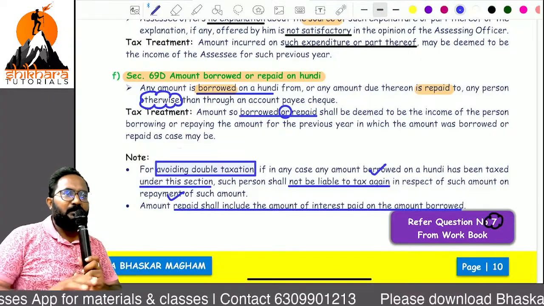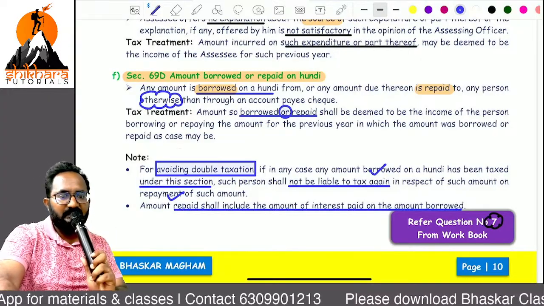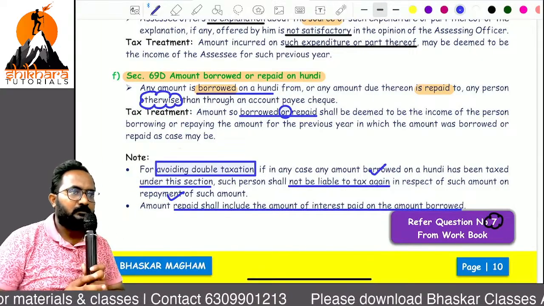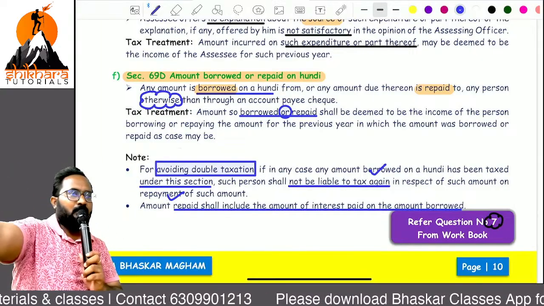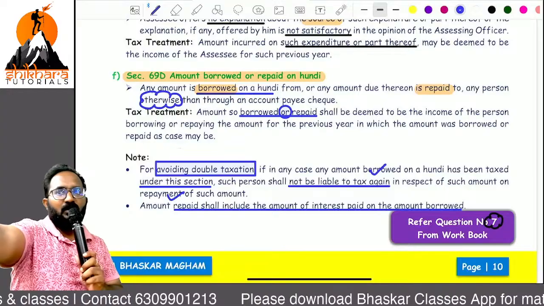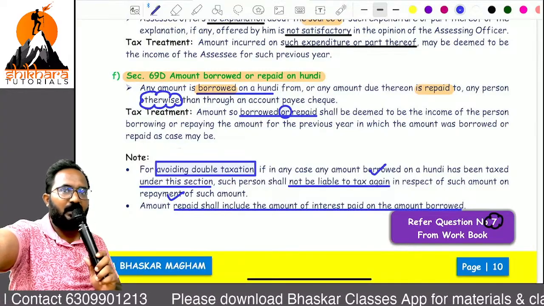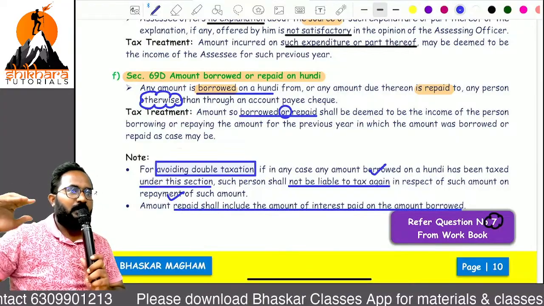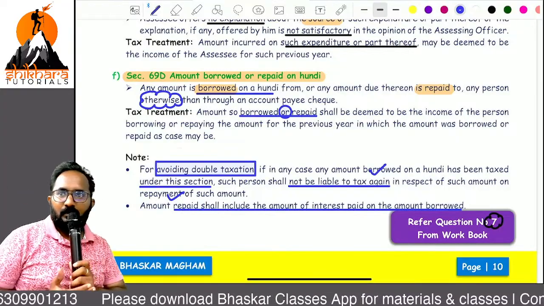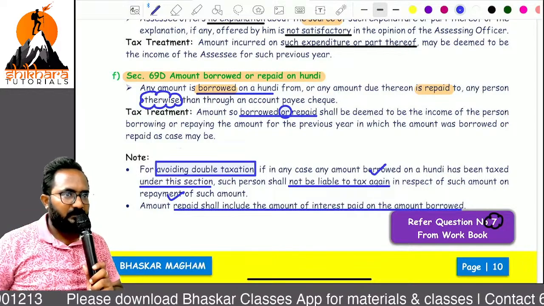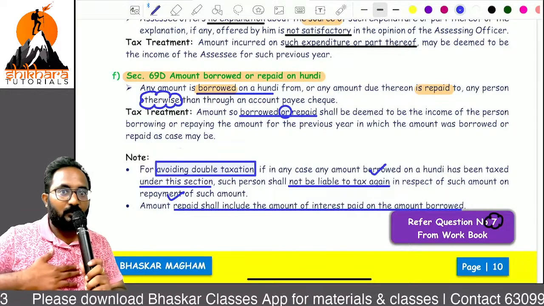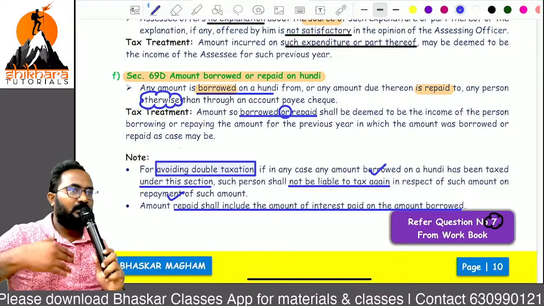Sir, simply many persons can record these transactions in an easy manner. Sir, an unknown party, I don't want to get his confirmation also, just I can record his name as a lender. So what is the proof? Hundi only. So I am taking that amount in the form of cash. But that is my sales amount, but I am diverting it as a loan.